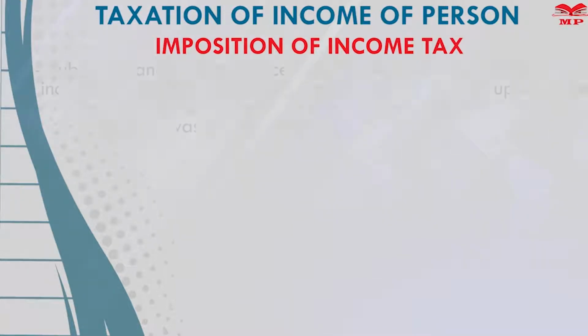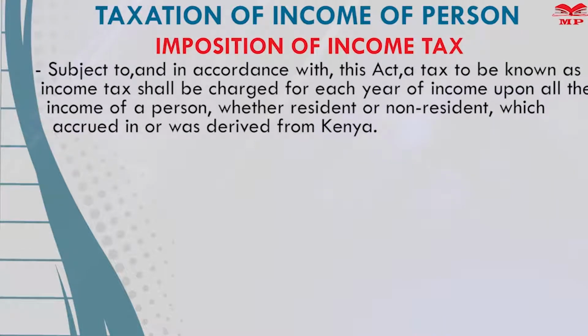It reads, subject to and in accordance with this Act, a tax to be known as income tax shall be charged for each year of income upon all the income of a person, whether resident or non-resident, which accrued in or was derived from Kenya. So we are going to read through that again and explain exactly what it means. So we'll just highlight the keywords. So I go through it again.